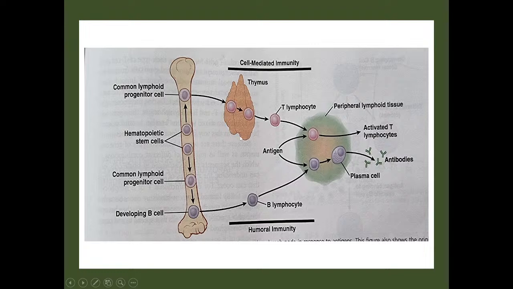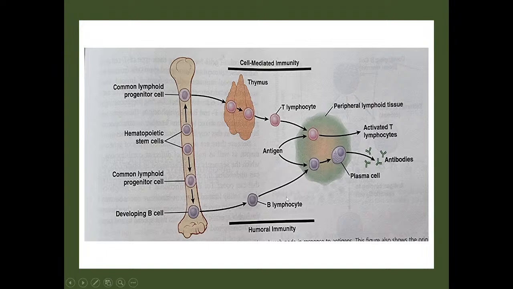Okay? Now these two types, B lymphocytes and T lymphocytes, are both in circulation. When they are exposed to antigen, what is happening? They are becoming activated T cells, and they are forming different types of T cells. It can be cytotoxic T cells, it can be helper T cells, right? And NK cells are already present. They are part of the innate immunity.